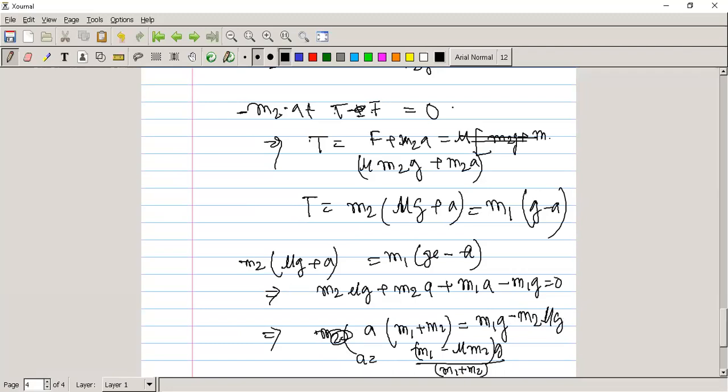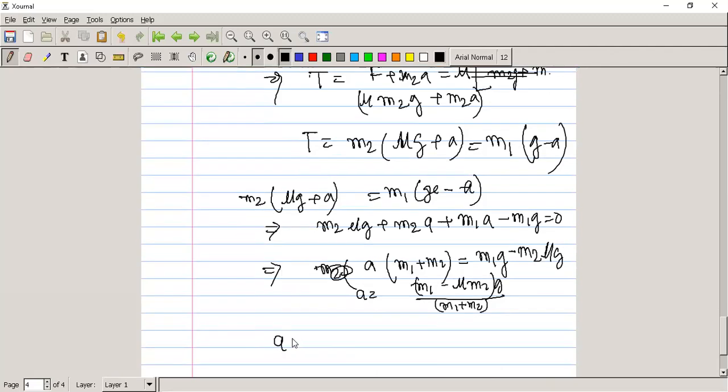Any confusion here? And if we put in the values, m1 is 15, minus mu, which I have given as 0.25, then m2 is 10, and g is 9.81, divided by 15 plus 10. So 15 minus 0.25 into 10, into 9.81, divided by 25.